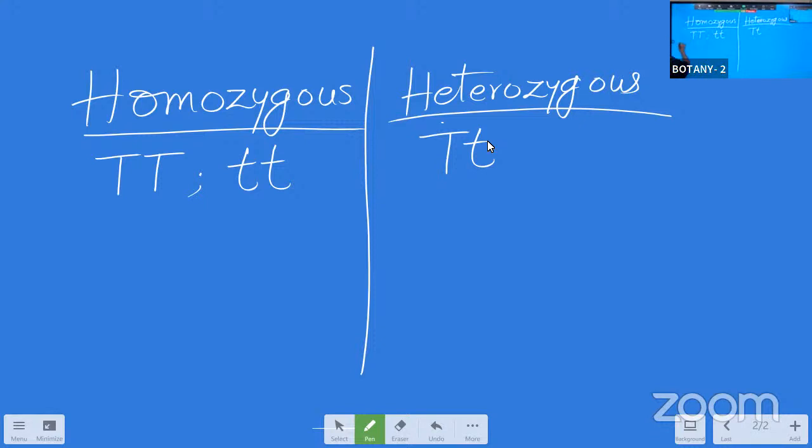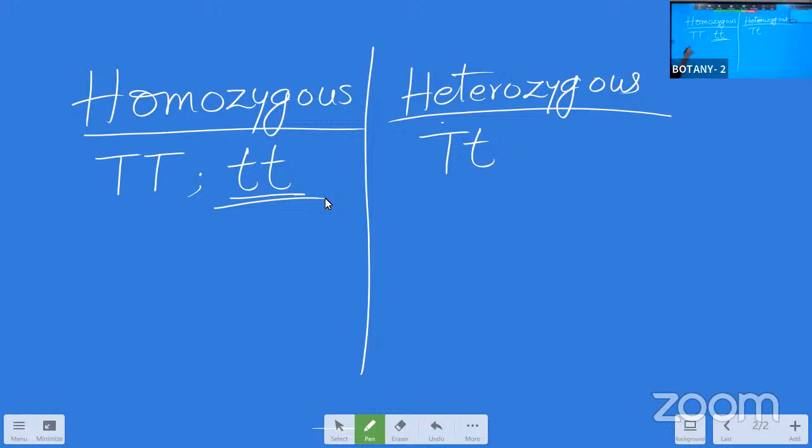Now, whenever the alleles are homozygous with the small case, with the recessive characters, they will always be expressive. Only the recessive characters will be expressed in the homozygous condition, and the dominant characters will be expressed in the homozygous as well as in the heterozygous condition. The same point we wrote for the dominant and the recessive, we are writing in a different way here.